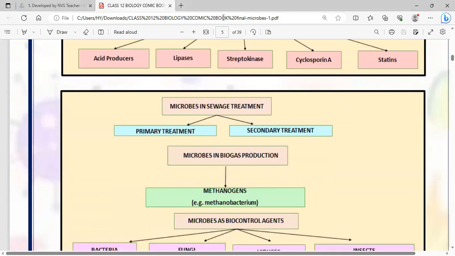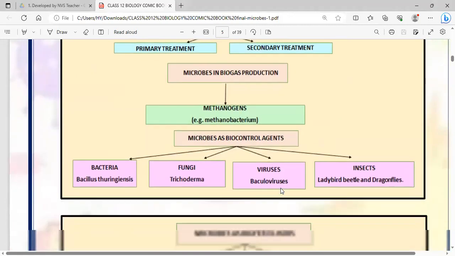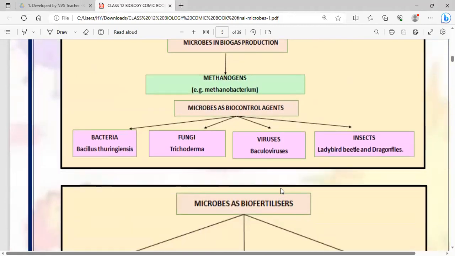Microbes in sewage treatment: this chapter explains how microbes are helpful in treating sewage, the wastewater generated by the household. There are two methods, primary treatment and secondary treatment. Microbes are also helpful in biogas production, especially the methanogens, which are methane producing bacteria. Methanobacterium is an example. Microbes can also have a role as biocontrol agents.